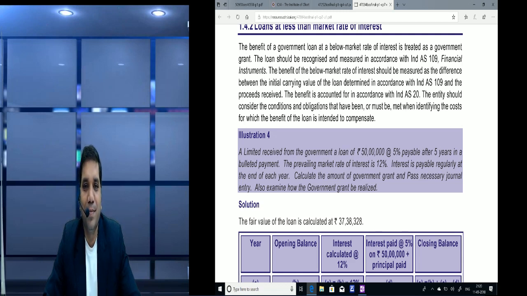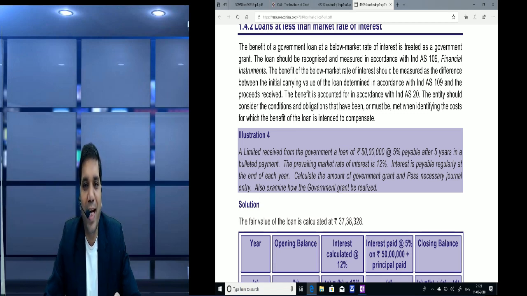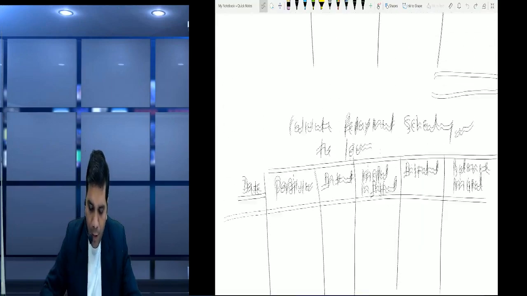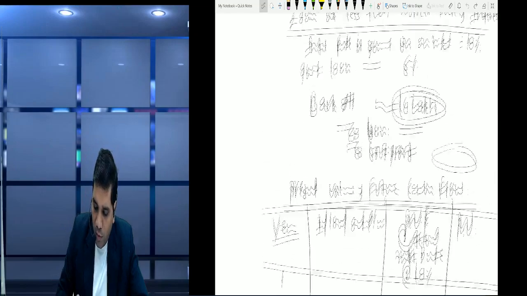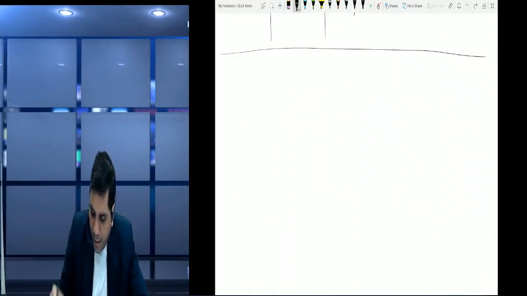So friends, this is the overall question. What do we have to do? We have to apply the financial instrument concept, which says that we have to calculate the present value of future cash flow so that we can find the actual amount of loan, and the difference will be the government grant. Remember, friends? So first we calculate the present value of future cash flow.